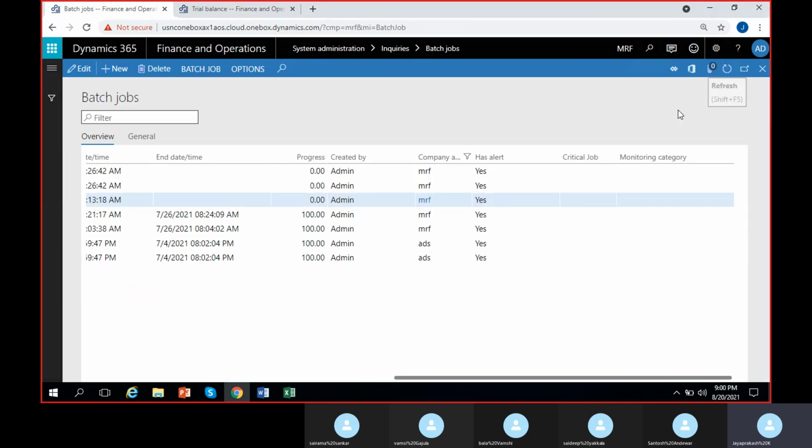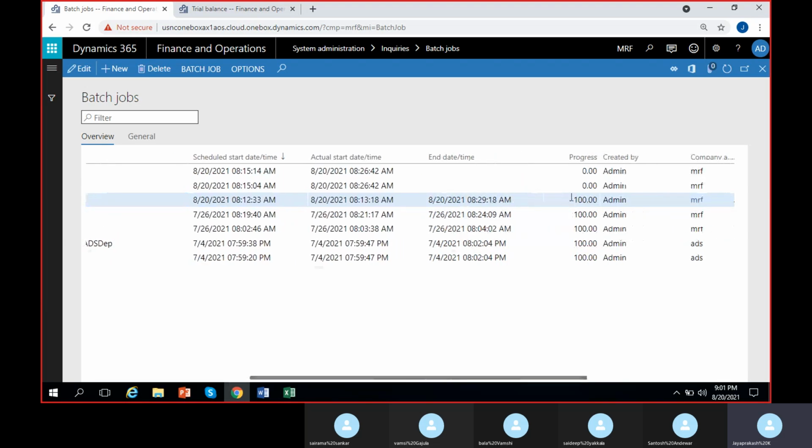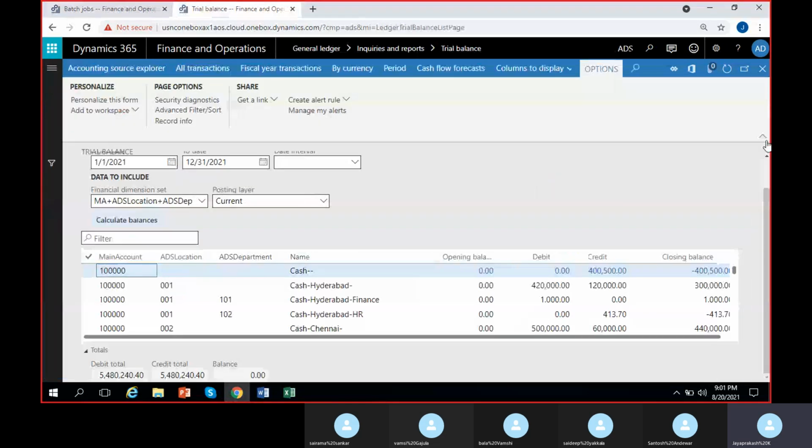So let me see if this is done. So this is okay, it is done. You can see this one is ended now. This batch job, MRF plus, I mean my main account plus location, here you can see 100% done. So this will start executing now. Okay, it is executing.